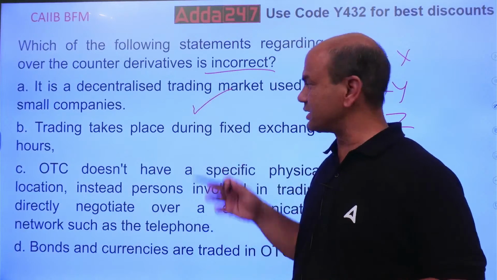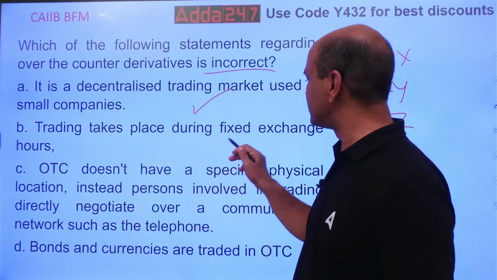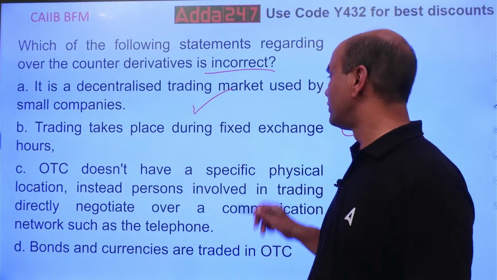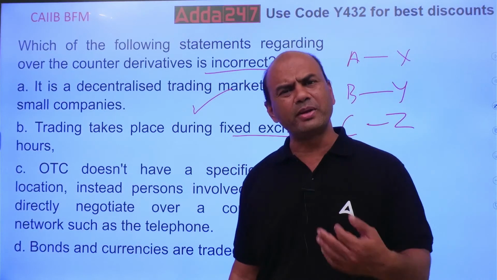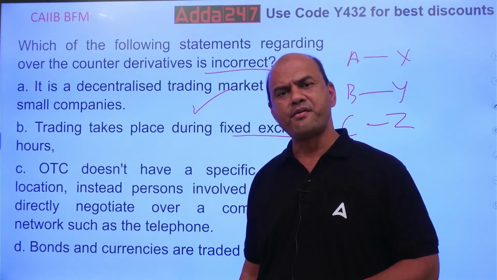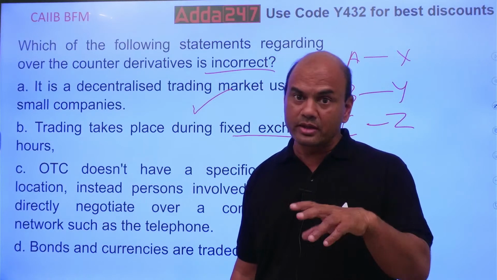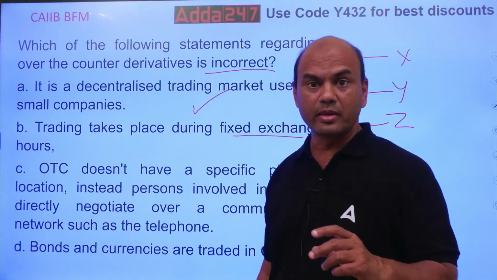This is correct. What is the second one? Trading takes place during fixed exchange hours. Fixed. Is there a fixed exchange hour in OTC between your bank and the customer? Does your deal take place only in between typical times? Banking hours only.